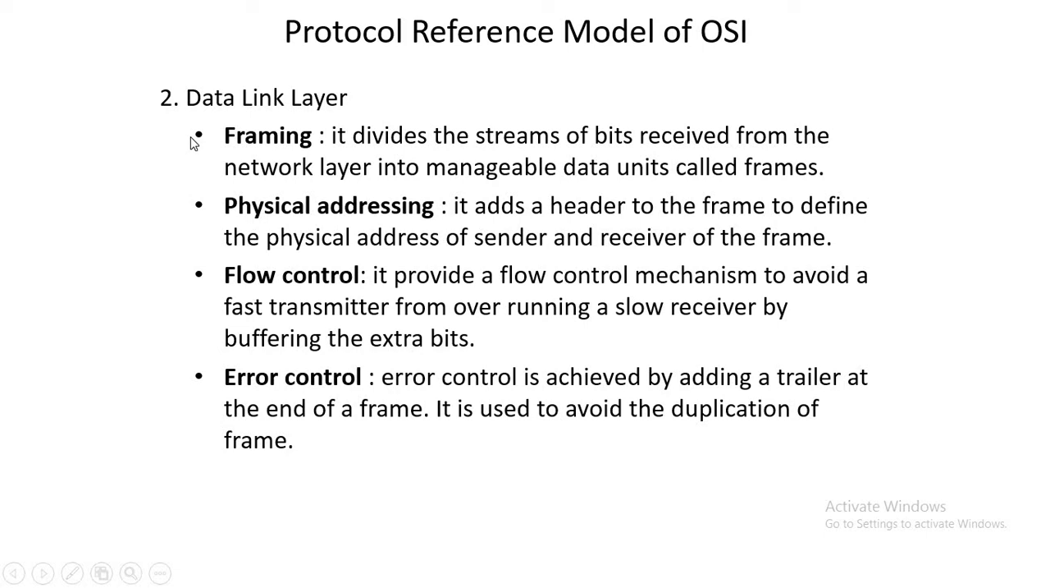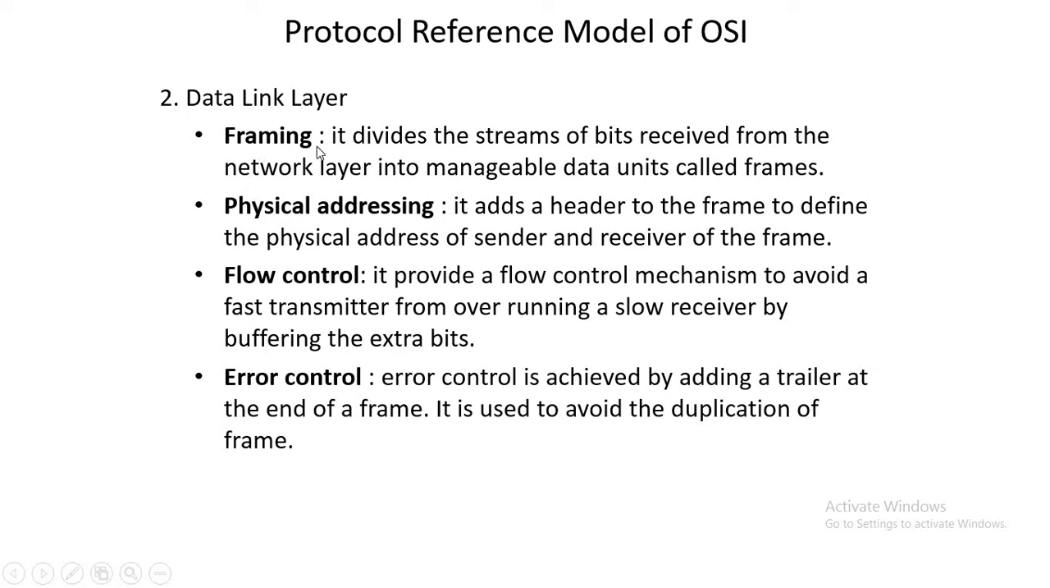Another thing, that is data link layer. In terms of data link layer, these are the responsibilities of data link layer: framing, physical addressing, flow control, error control. So this is carried out by the data link layer. Let's see one by one what is framing.